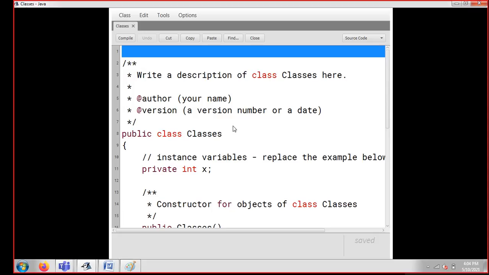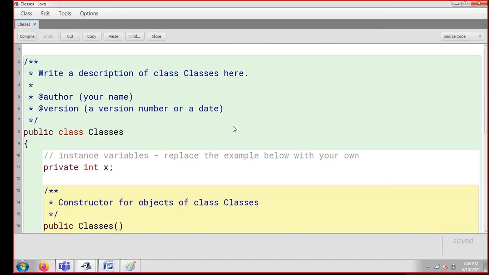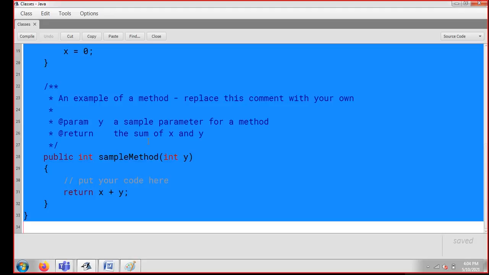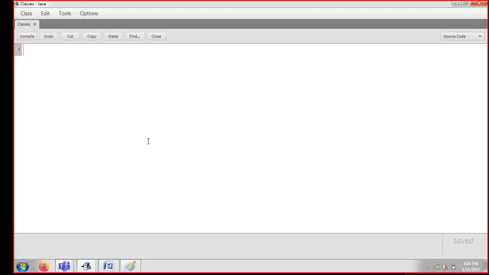Now I'm coming back to my class. I'm selecting the entire thing with Control A, and my entire content is removed. I'm going to write my code here now. So guys, what is class? Class is my keyword, and the name of my class is whatever I have written. I just need to write it once again. I'm going to create some space here so that I can write my code.